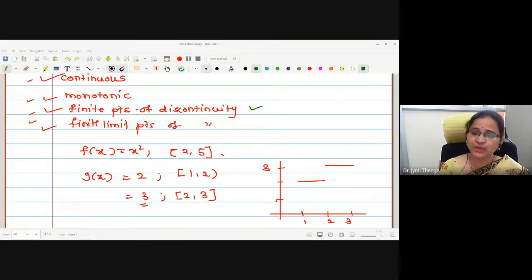My question is whether it is monotonic as well. Is the function monotonic?